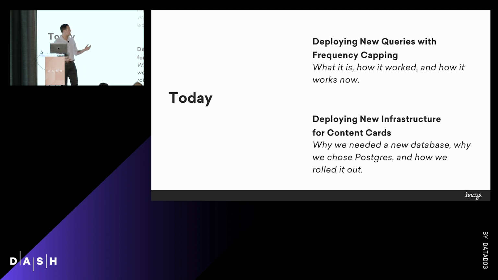We'll also talk about deploying new infrastructure for a feature called content cards. We'll talk about why we needed a new database. So our primary data store is Mongo, but in this case, we chose Postgres. So we'll talk about why we chose Postgres. And then we'll explain how it got rolled out. What did we do to make that all work?